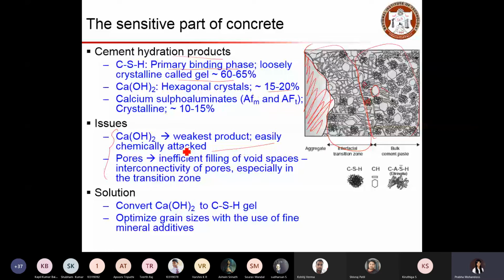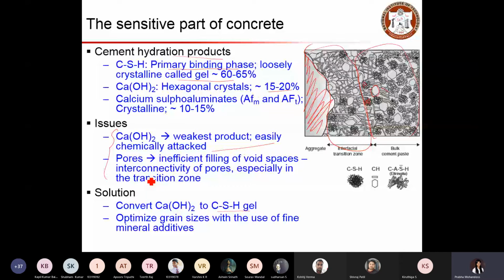So one way is to convert this calcium hydroxide to CSH gel. And the pores, as I said, provide paths for other elements to get in. So we have to optimize these pores so that the pore size can be reduced. For that we have a solution: the grain size can be optimized with the use of fine mineral admixtures.